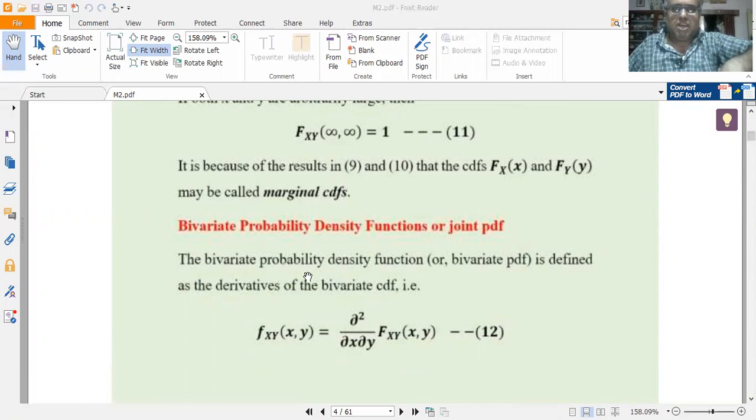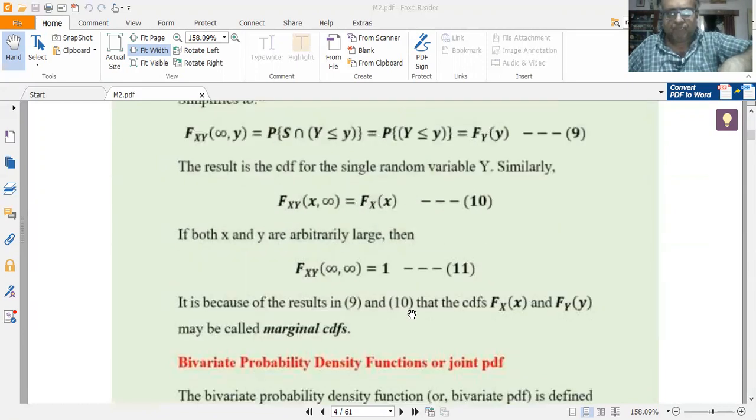Next we shall go for the bivariate probability density function, PDF or joint PDF. The bivariate PDF or the joint PDF, as it is otherwise called, is defined as the derivative of the bivariate CDF. It is given as fxy of x comma y is equal to dou squared by dou x dou y of Fxy of x comma y.